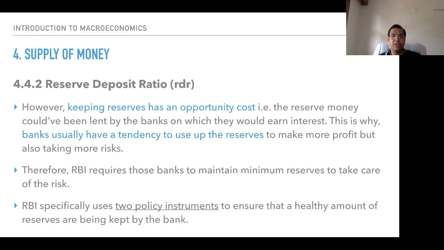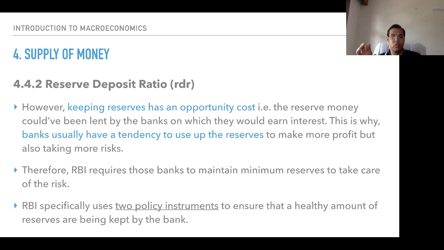So, however, keeping reserves has an opportunity cost. That is, the reserve money could have been lent by the banks, on which they would have earned interest. Remember one thing, that CRR and SLR don't give interest to banks. Banks earn nothing on them. So keeping reserves has an opportunity cost: the reserve money could have been lent by the banks, on which they would earn interest.